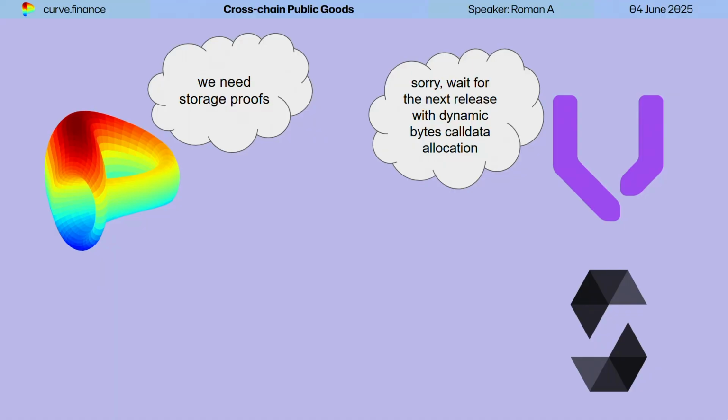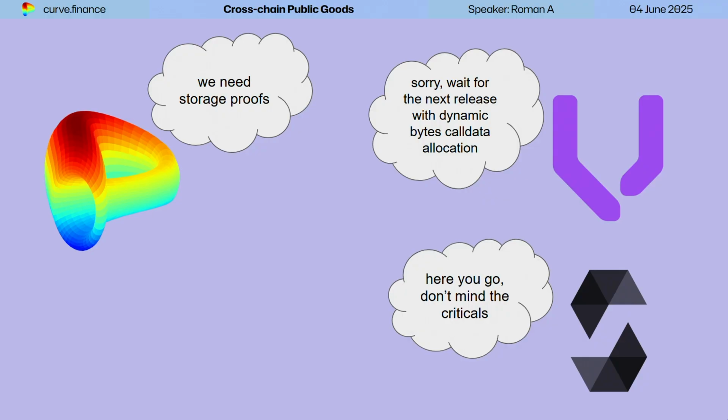At Curve, we exclusively develop on Vyper, but Vyper lacks dynamic array allocation, so it's not efficient to write these storage proofs in Vyper. That is why we decided to go with a Solidity implementation using a widely used library,